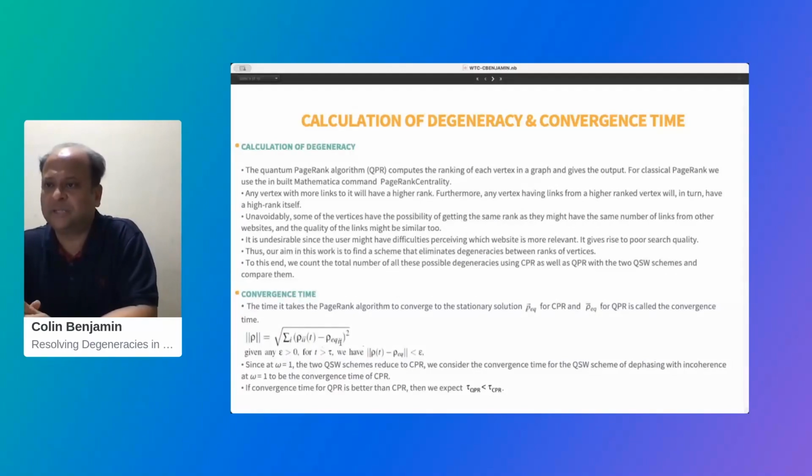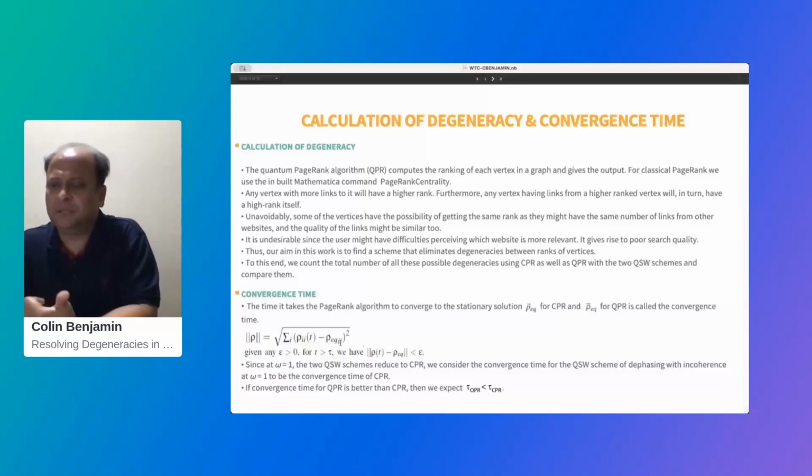One is the number of degeneracies, and the second is convergence time. To calculate the number of degeneracies, as I said earlier, we find the probability vector in case of classical PageRank, and we find the density matrix in terms of quantum PageRank at a finite amount of time. That means in the stationary state, what are the weights of these different vertices we have, and that defines the PageRank, and that defines whether we have degeneracies or not.